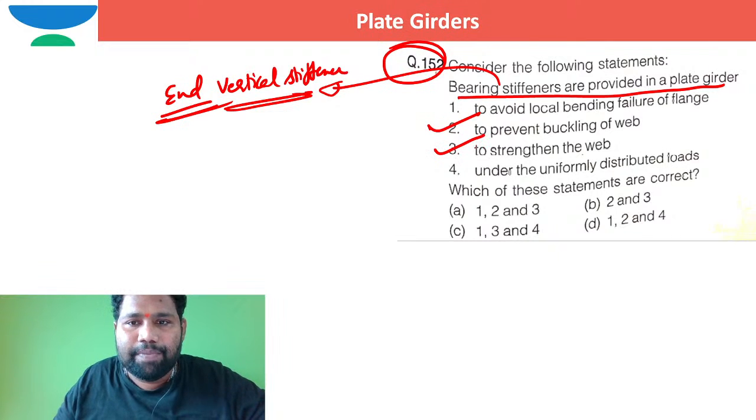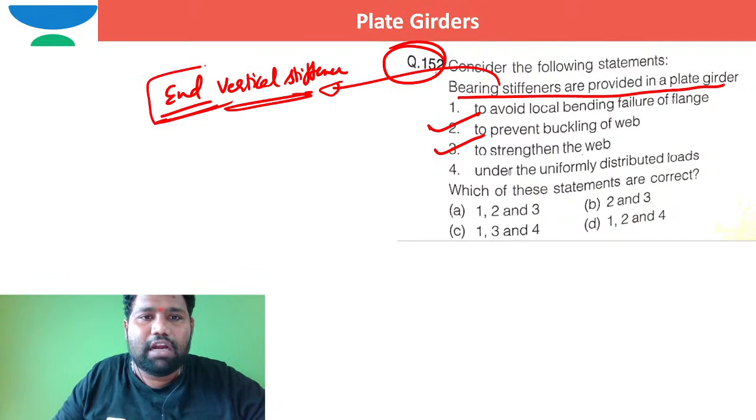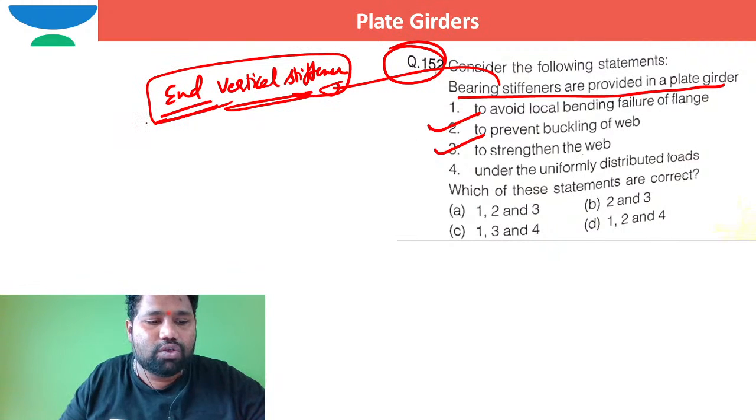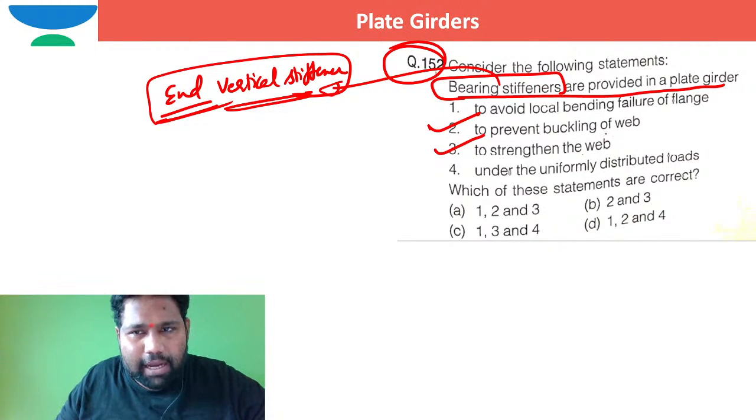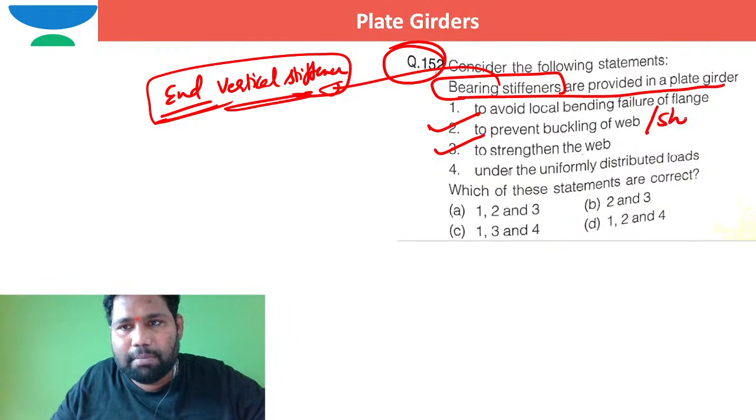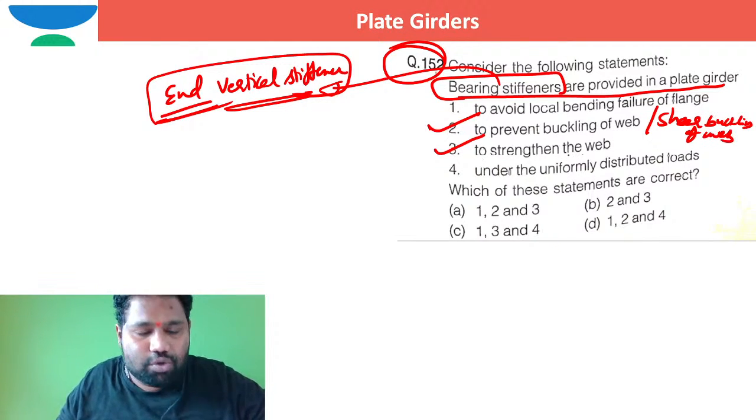So these two, and I can say this end vertical stiffener in addition to these two relieves the rivets. Why are bearing stiffeners required? First one is to prevent buckling of the web, I can say shear buckling of web. Second one is to strengthen the web.